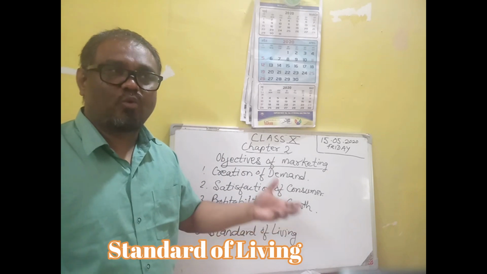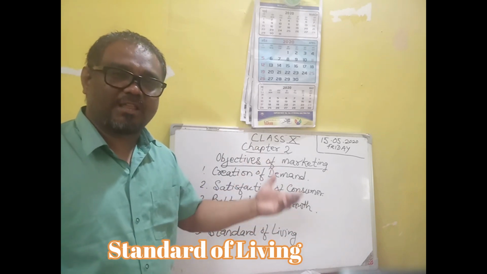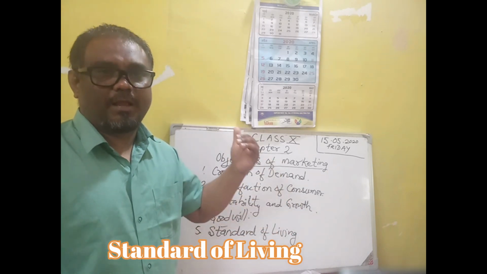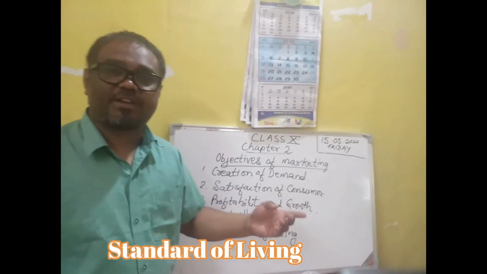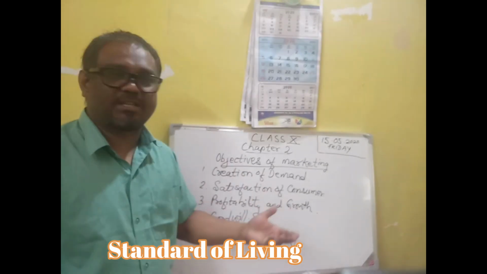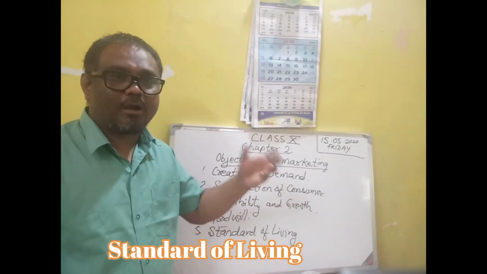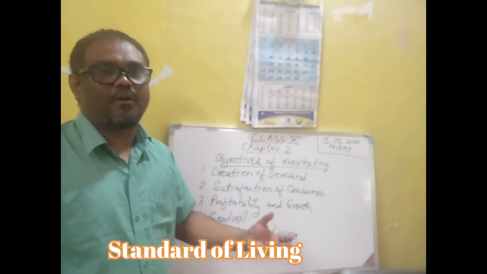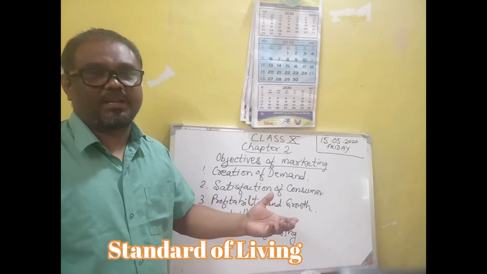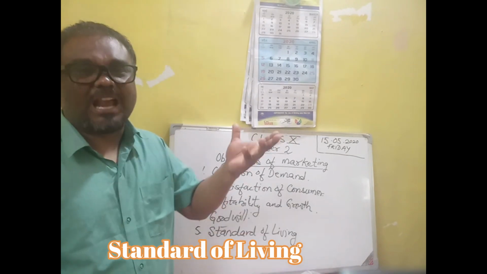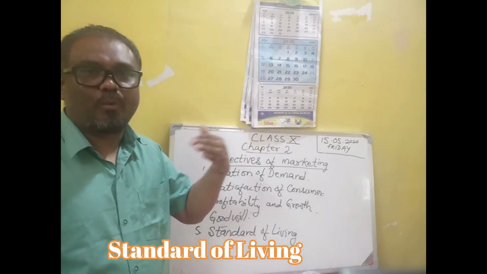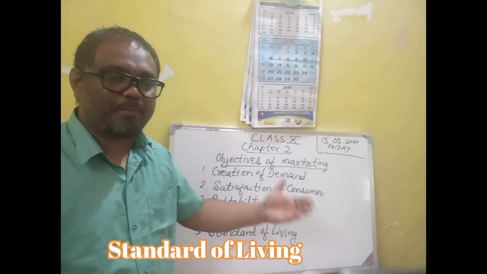Without satisfying them, no business can survive or thrive. Profitability and growth: without profit, no business can survive. Profit helps to cover the expenses of the firm, and it also helps to increase the size of the business. A business can grow when there is sufficient profit.